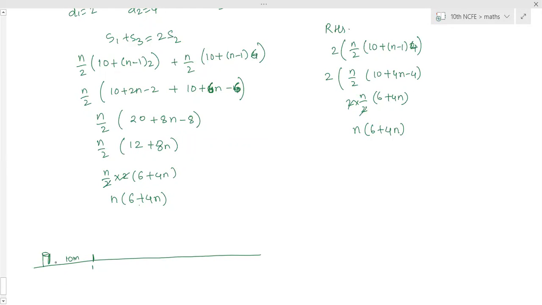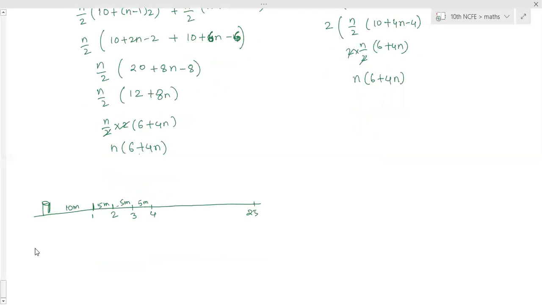Exactly the same question. So he has to go separately. All the trees are at a distance of 5 meters. The third one is also a distance of 5 meters. The fourth one is also a distance of 5 meters. Till that, how many are there? 25 trees are there. So how much distance does he have to cover for the first tree?